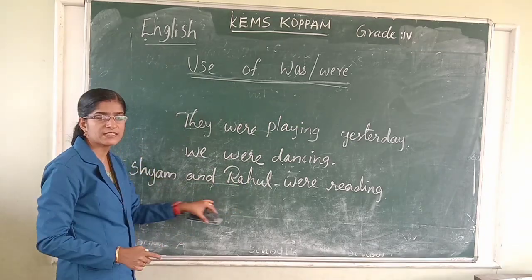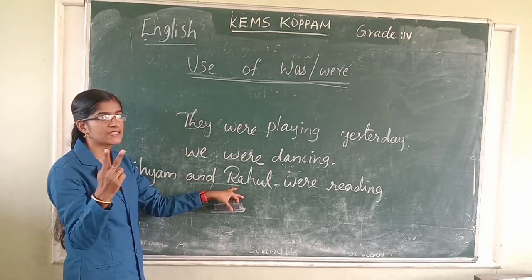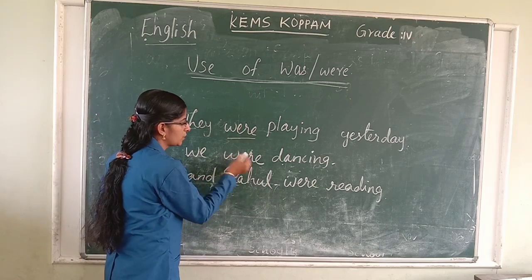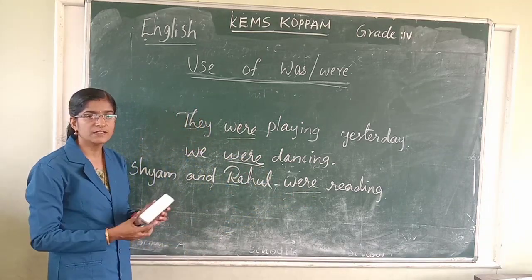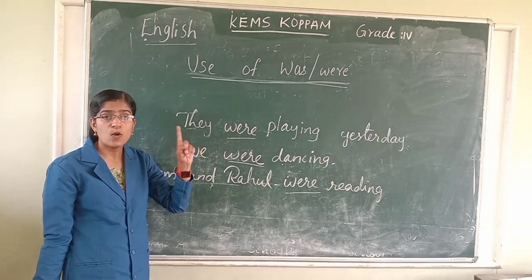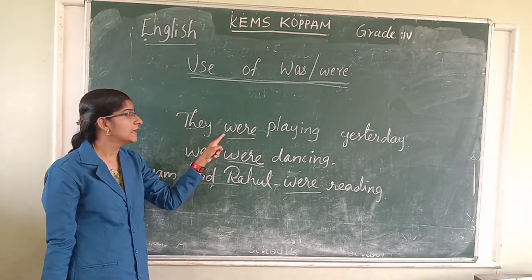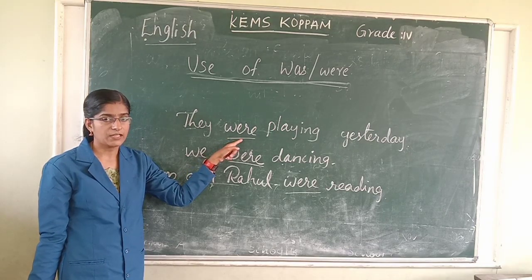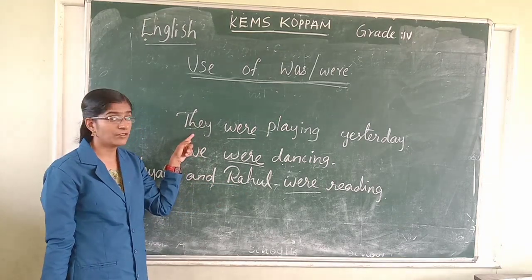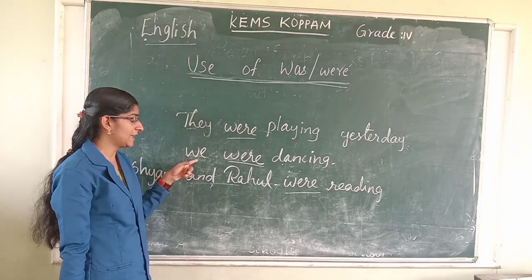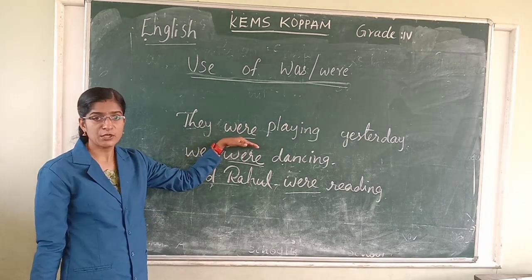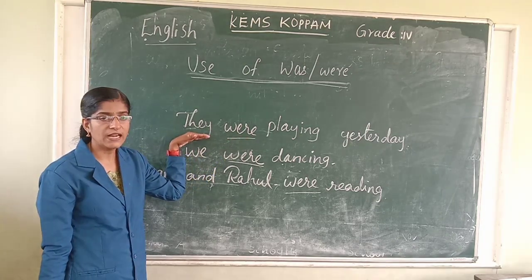Shyam and Rahul, two persons. So when the action in a sentence is done by more than one person, two persons, three persons, or many persons like they, we, we use were. Were is used with more than one person.